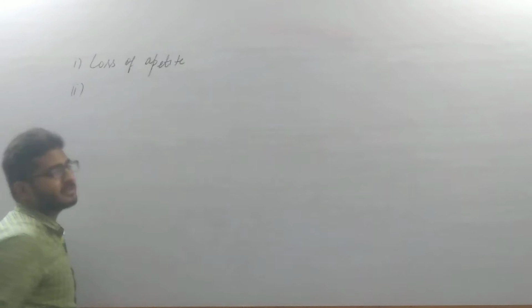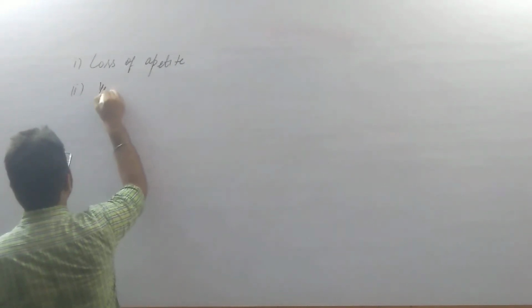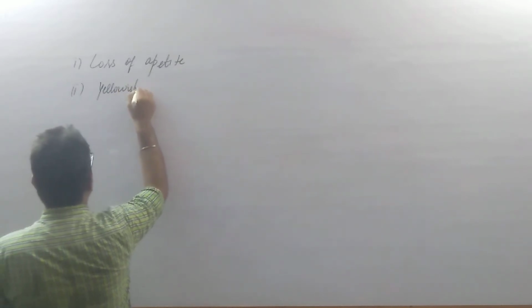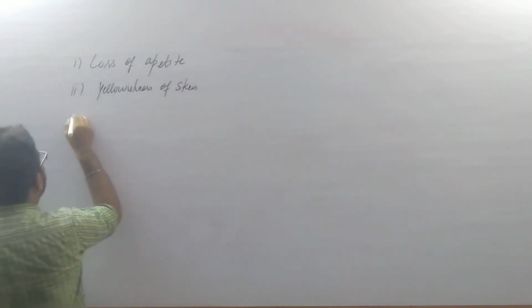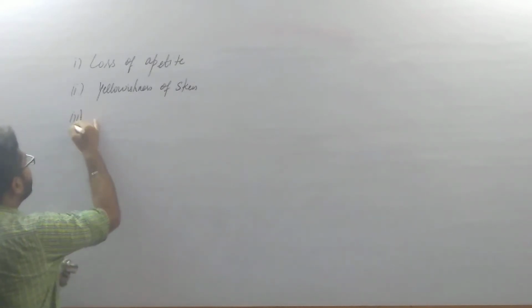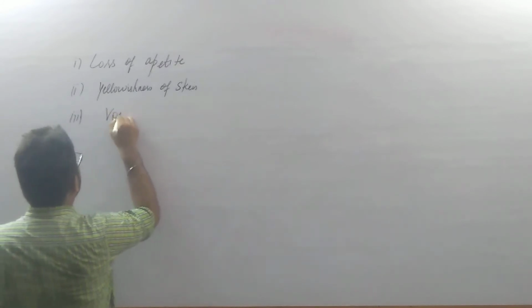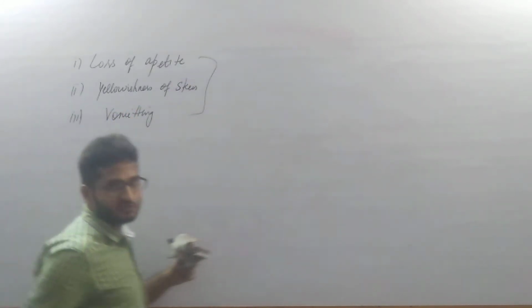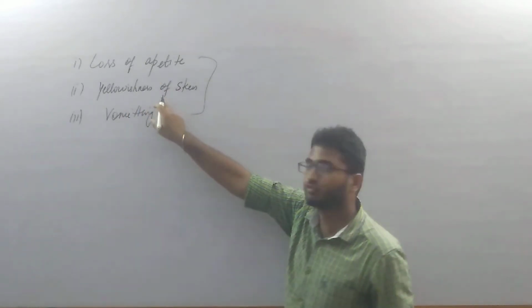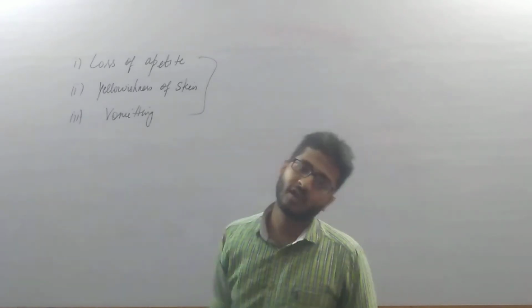Then the second is deposition of bile pigments or yellowishness of skin, and the third most important symptom associated with jaundice is vomiting. So these are the three symptoms that are associated with jaundice, that is loss of appetite, yellowishness of skin as well as vomiting.